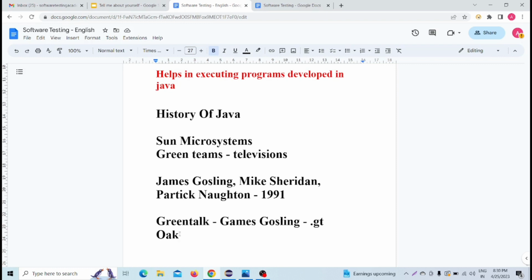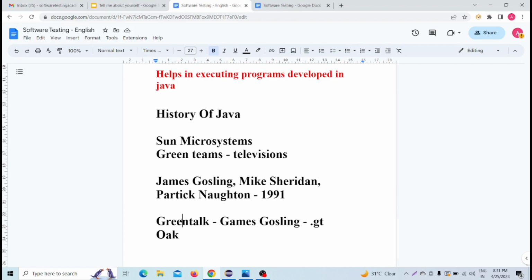The story is that James Gosling was having a cup of coffee near his office, and he chose the name Java. That is why we have this name: he was taking a cup of coffee in his office and named this technology Java. The name was chosen by James Gosling while having coffee near his office.